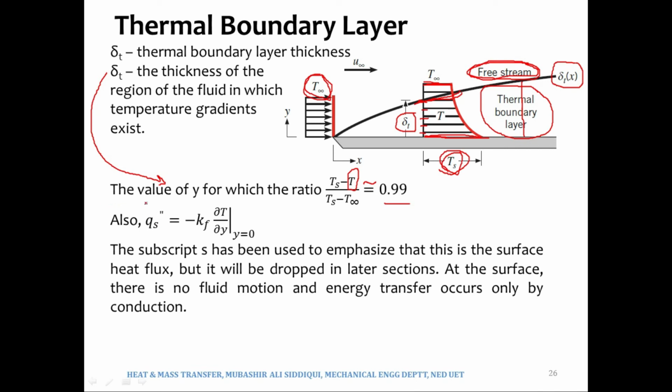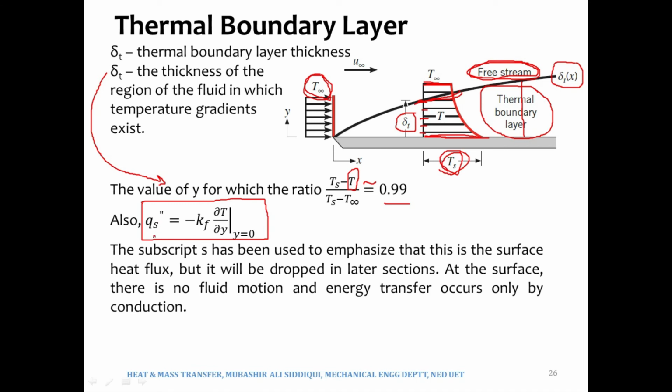This expression is regarding Q, heat transfer. But in fact, if you take a look at it, you will see that it is heat flux.